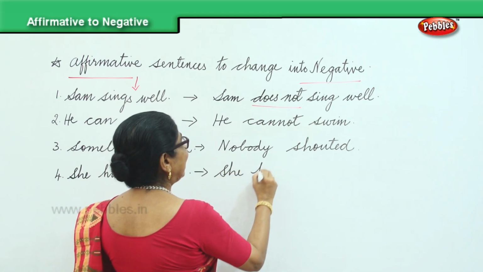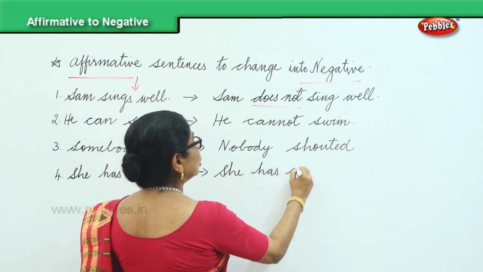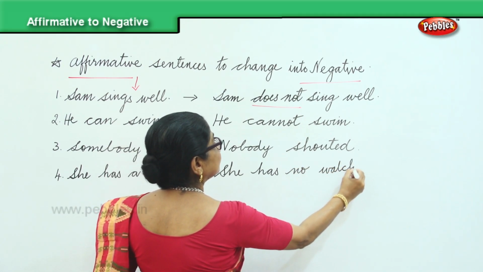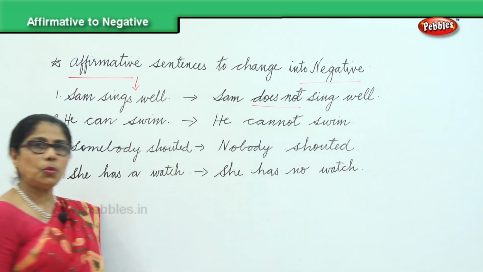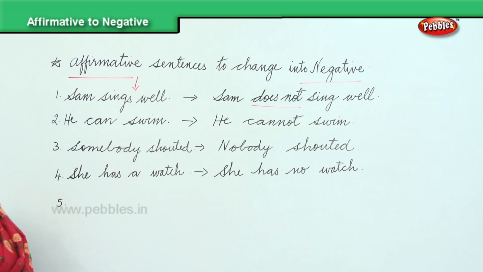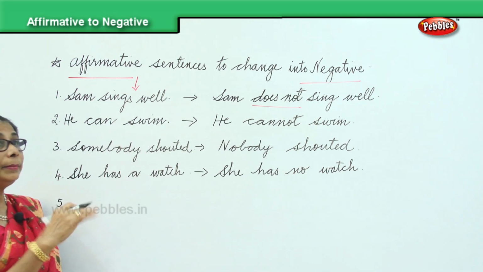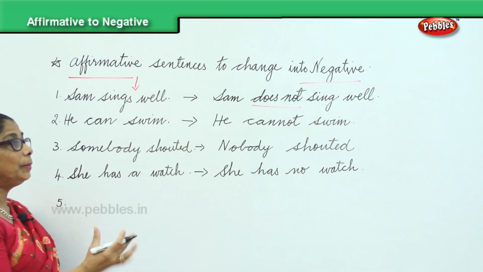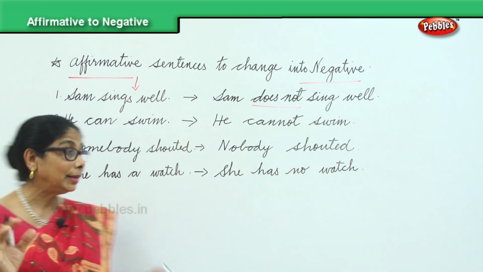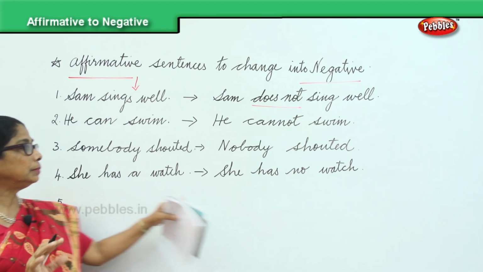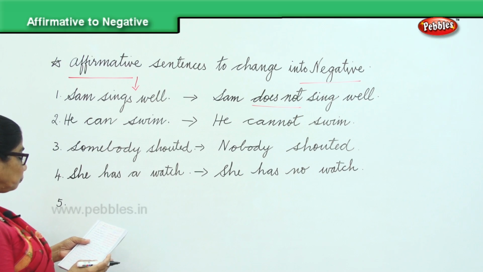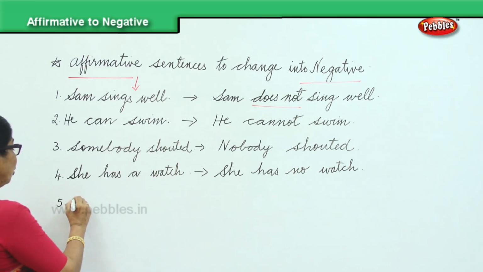She has no watch. Alright? Now look at all this. Sam sings well, Sam doesn't sing well. He can swim, he cannot swim. Somebody shouted, nobody shouted. She has a watch, she has no watch. Finished.